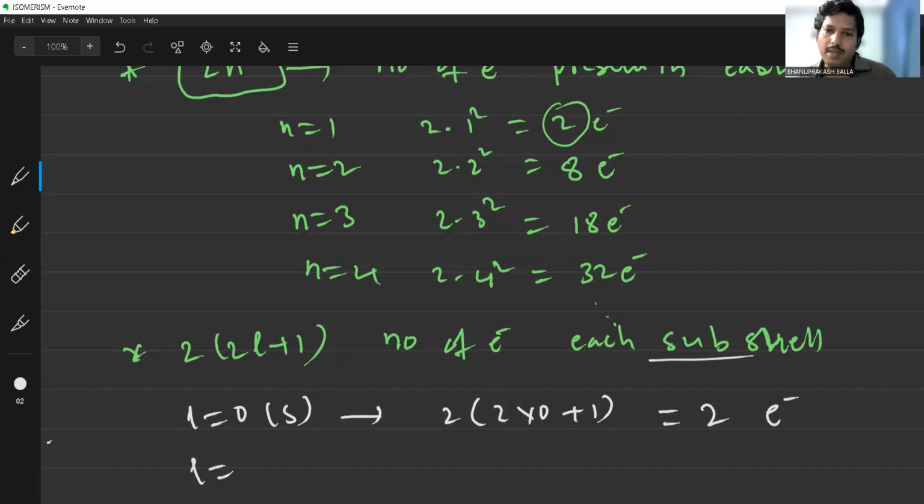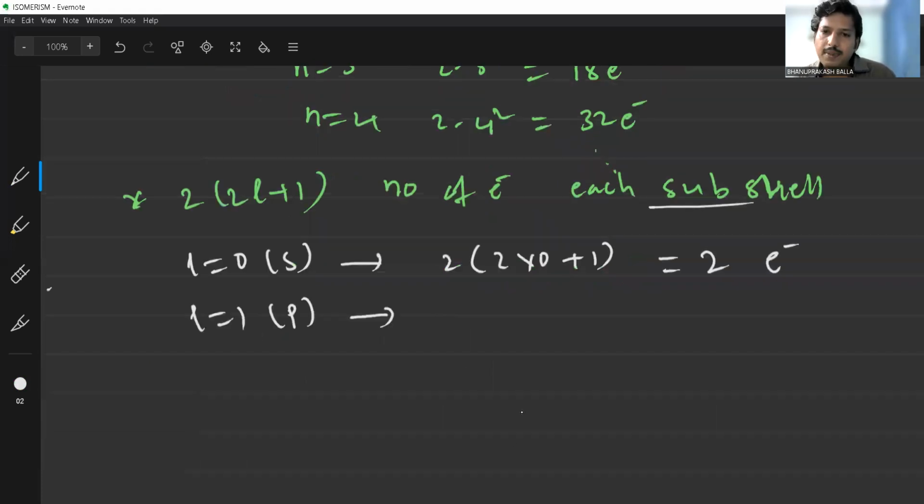Like l is equal to 1, that is called the p subshell. How many electrons does the p subshell have at maximum? 2 into 1 plus 1. 2 into 1, 2, 2 plus 1, 3, 3 into 2. Total 6 electrons. The p subshell contains 6 electrons.